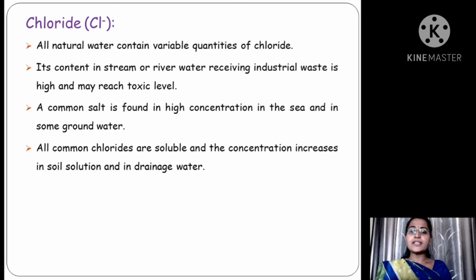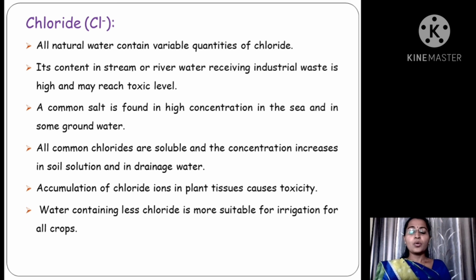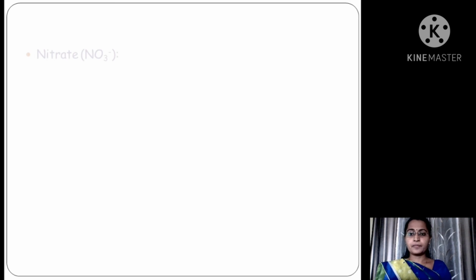All common chlorides are soluble and the concentration increases in soil solution and in drainage water. Accumulation of chloride ions in plant tissues causes toxicity. Water containing less chloride is more suitable for irrigation for all types of crops.